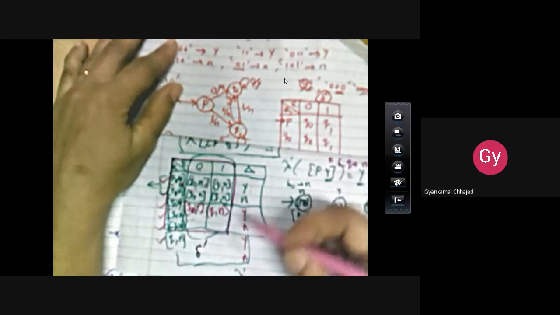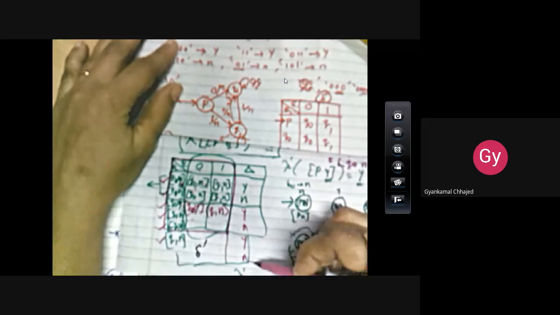Once you find this out, this is just your delta dash table. Now what about your lambda dash table? What is the trick again? Whatever is written here, if it is Y, you write Y; if it is N, write N. Y, Y, N, N, Y, and N. In this way, your lambda dash table will be prepared very quickly. For delta dash, you just copy the second part of all these states, and your lambda dash is ready.